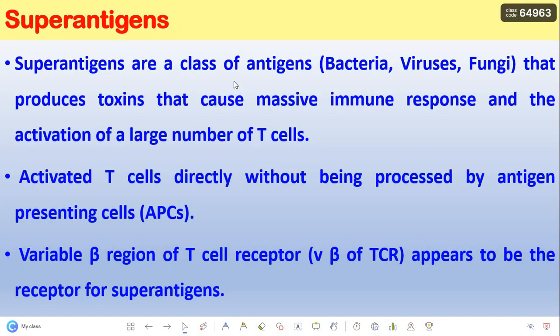Superantigens are a class of antigens from bacteria, viruses, and fungi that produce toxins that cause a massive immune response and activation of a large number of T cells. They activate T cells directly without being processed by antigen-presenting cells. The variable beta region of the T cell receptor appears to be the receptor for superantigen. Let's see the figure together.